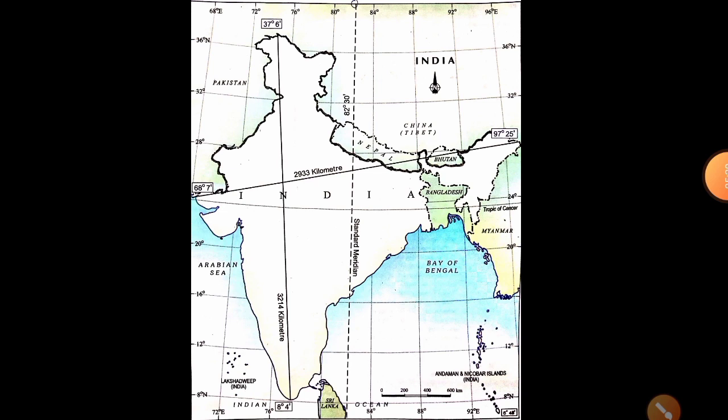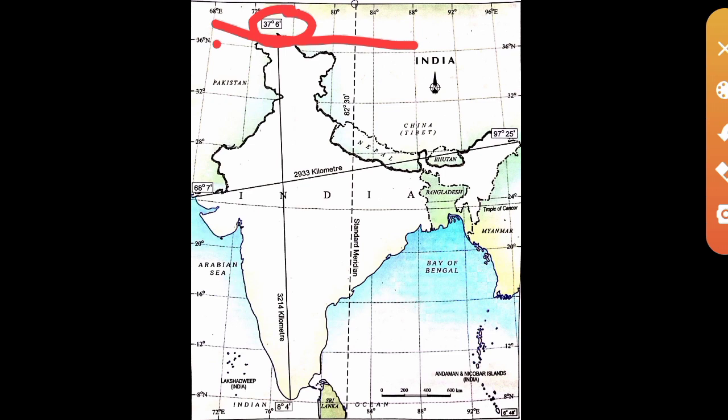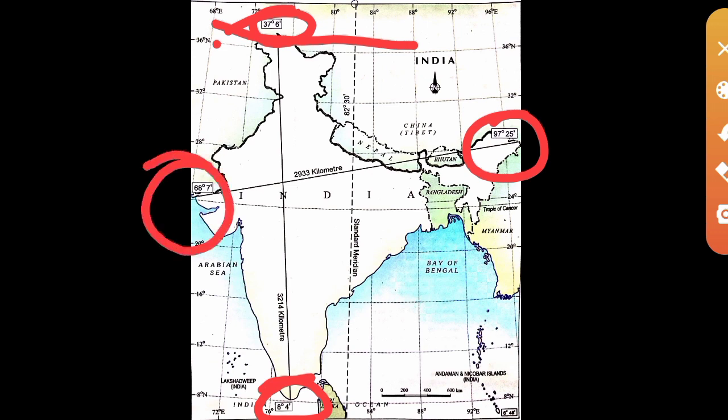Next question is the northernmost latitude in degrees that we know, 37 degrees 6 minute north, and the southernmost is 8 degree 4 minute. Okay, and the next question, the southernmost latitude of the Indian mainland in degrees, that is 8 degree 4 minute. Then next question, the eastern and westernmost longitude in degrees. Easternmost is 97 degree 25 minute east, and westernmost is 68 degree 7 minute east.